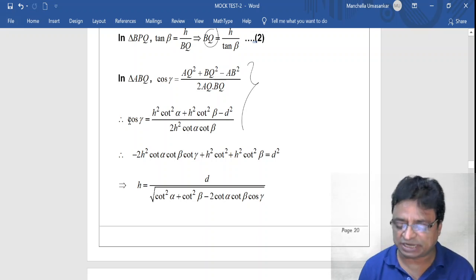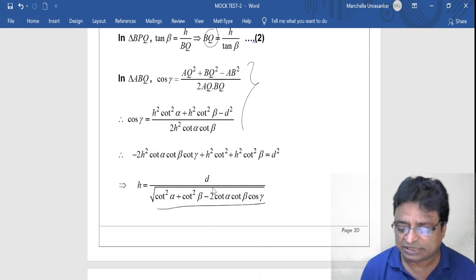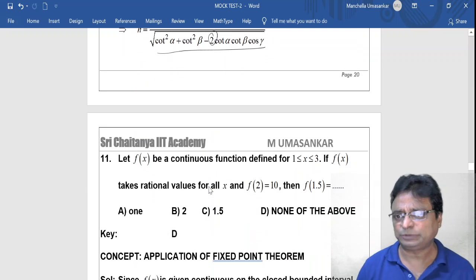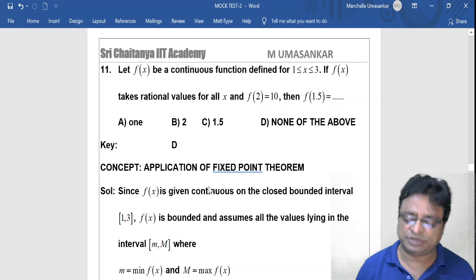After simplification I will get H like this. So in the place of K, 2 is there. So my answer would be 2. So this is the beauty in the question.